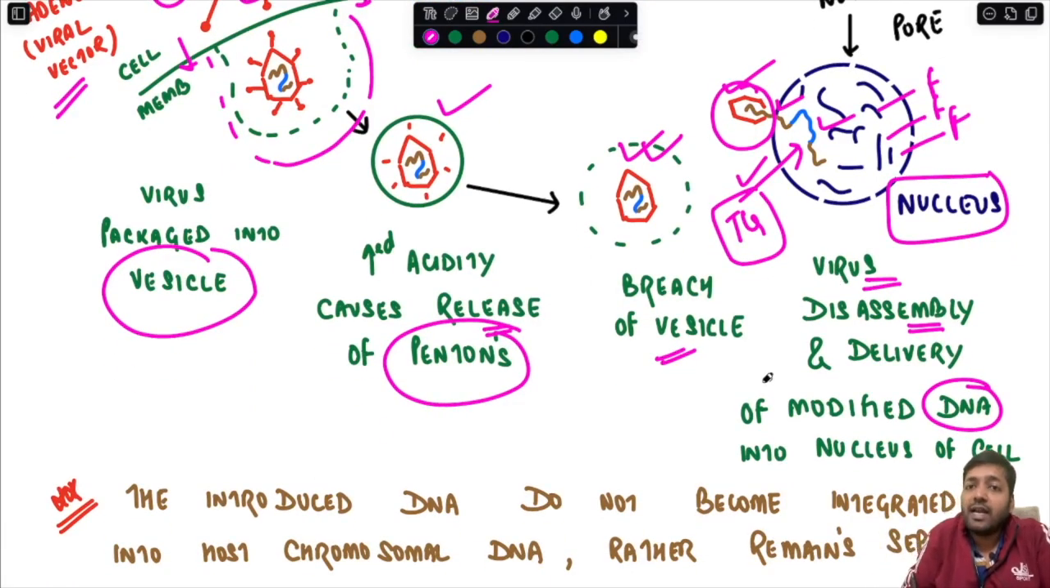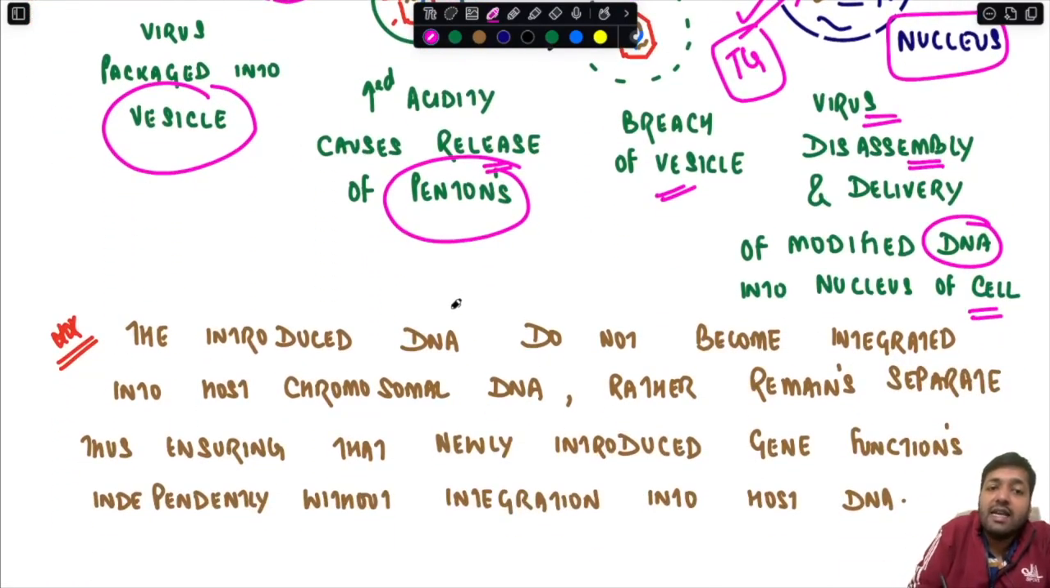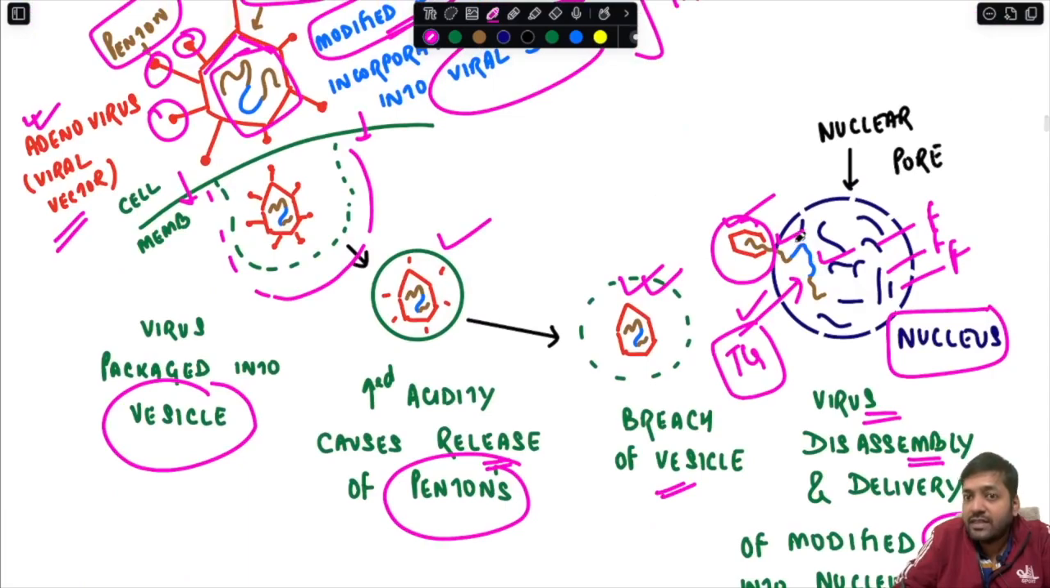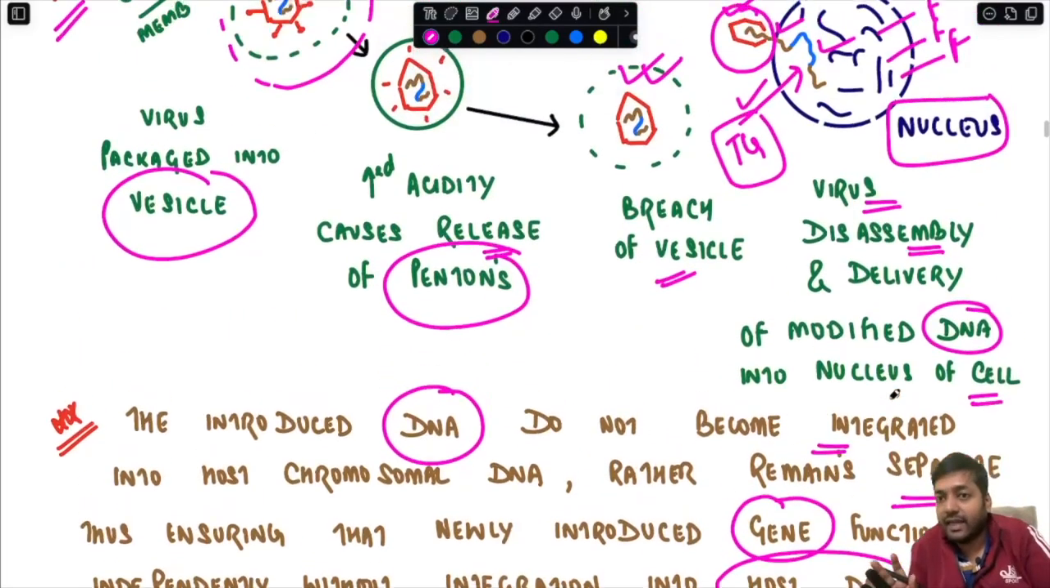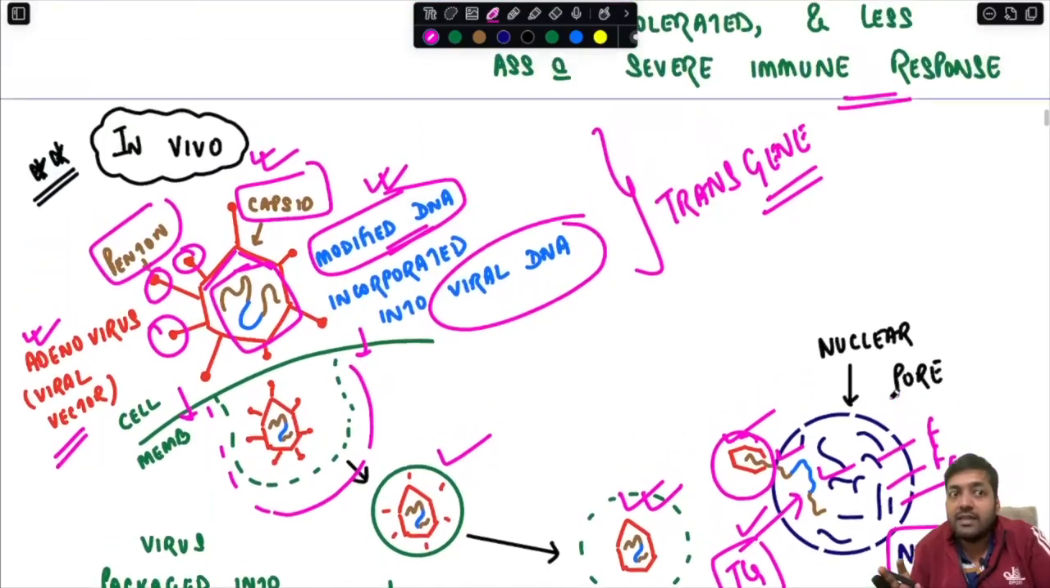Now, one important aspect that you have to understand over here is that the introduced DNA does not become integrated into the host chromosomal DNA. As you can see, this is the transgene. It is not combining with the host DNA. Remember this. Rather, it remains separate, thus ensuring that the newly introduced gene functions independently without integrating into the host DNA. This is very, very important.